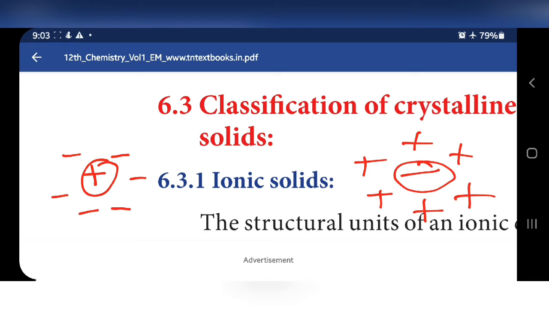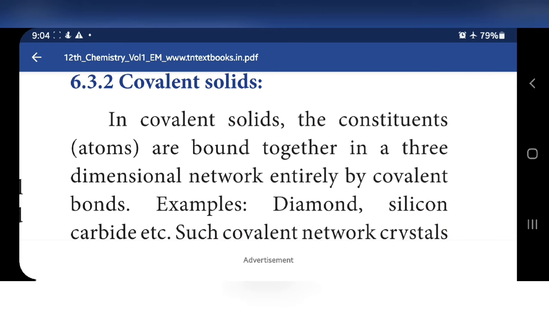One example is given, NaCl structure, and many ionic solids have cubic close packed structure. What is cubic close packed? I will explain in the next topic. Characteristics of ionic crystals are given: high melting point, they do not conduct electricity in solid state, they do conduct electricity in liquid state, and they are hard. That's all, these points only are given for ionic solids.